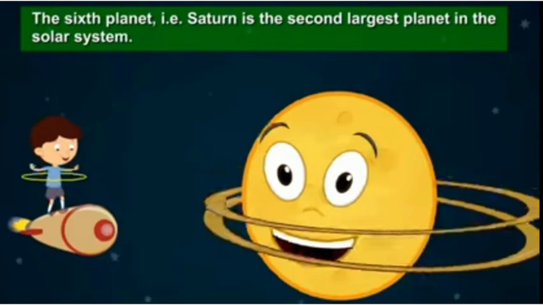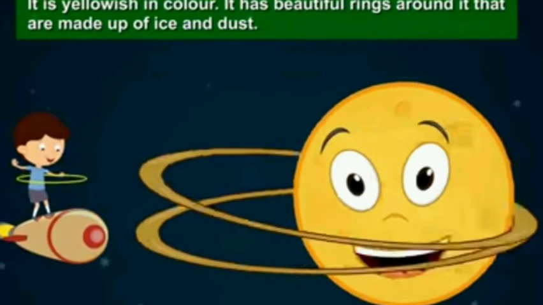Now what is there around Saturn? You all know what is there? It is yellowish in color and it has beautiful rings around it that are made up of ice and dust. That means the rings are made up of ice and dust. That means it is very cold there because it is having rings of ice. Okay, now you know the next planet. That is the seventh planet. Who is the seventh planet, you know?